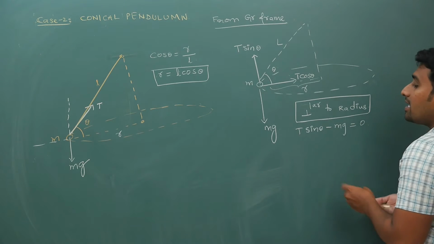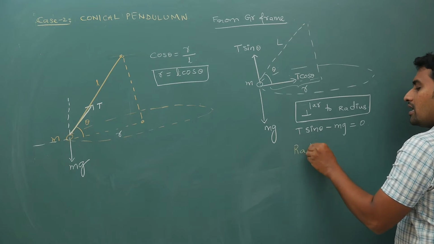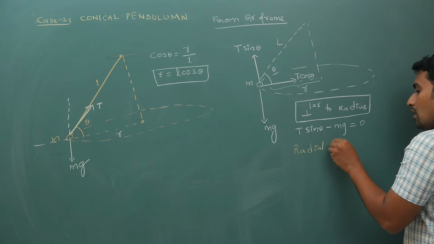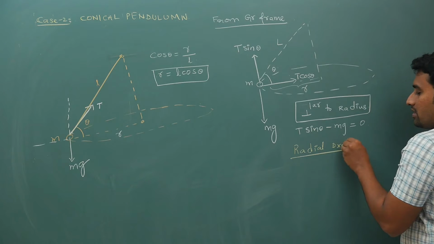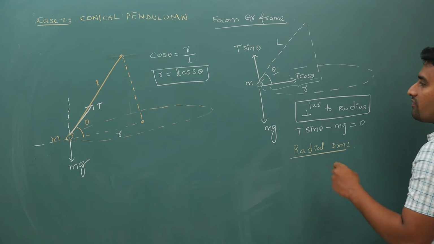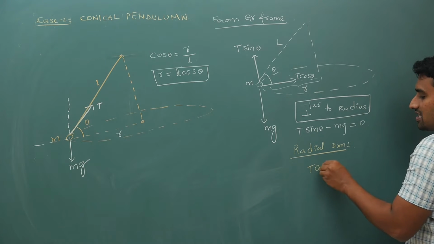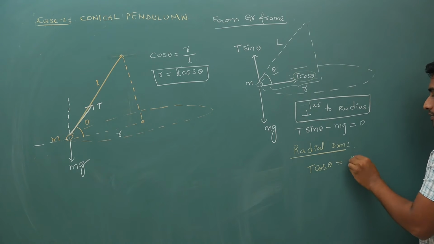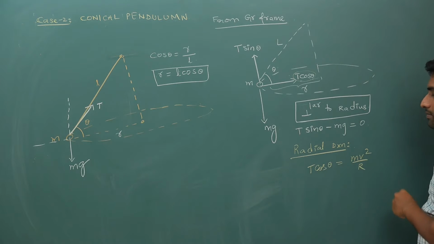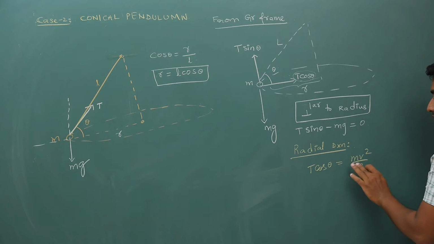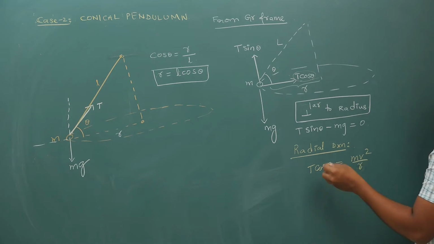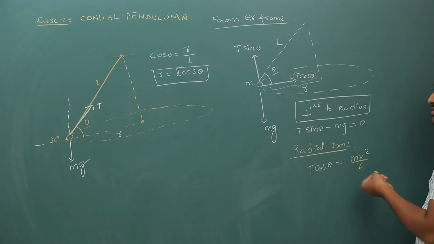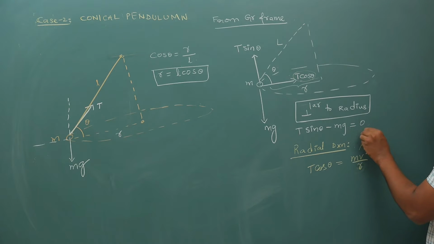Next, in the radial direction, almost any question in circular motion you give, I will be doing this only. So in the radial direction, what will happen? Your force towards center, T cos theta, is centripetal force that is acting towards center, which is equal to mv square by radius r, small r here. So angular omega something will be given, or you can write it as mr omega square. In place of mv square by r, you can even substitute mr omega square.